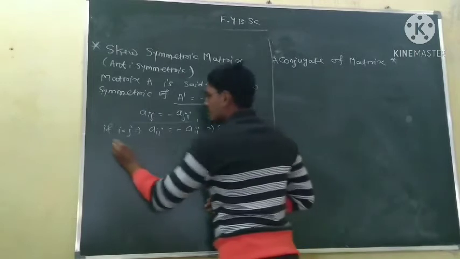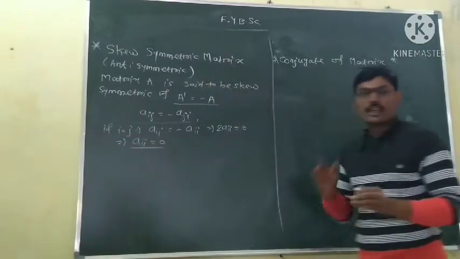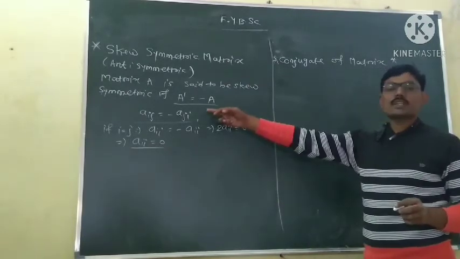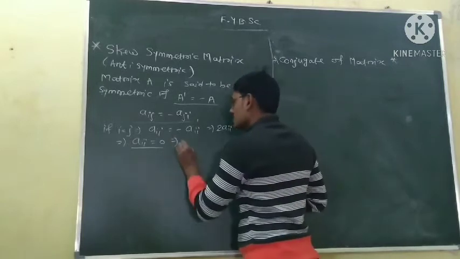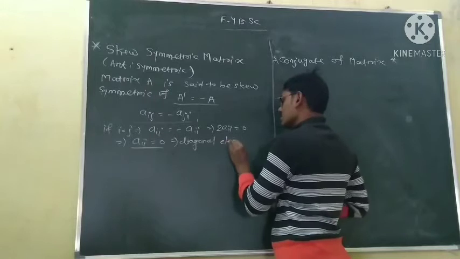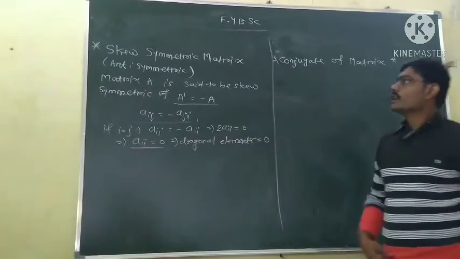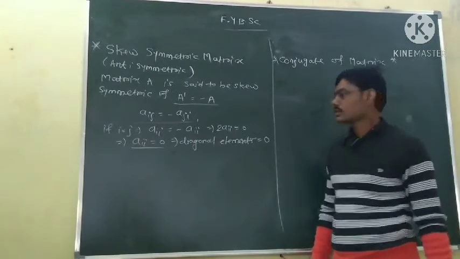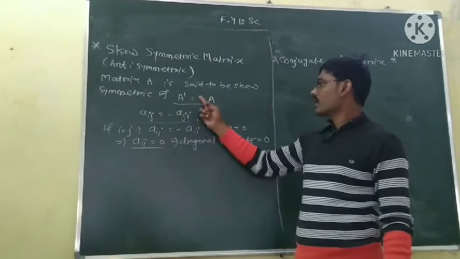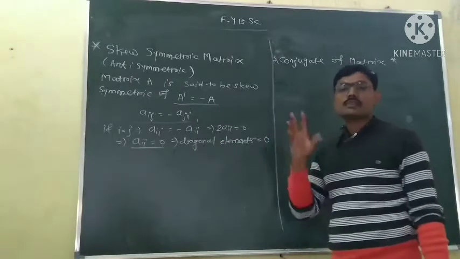This means Aii is equal to 0. That is A11, A22, A33, these are the diagonal elements of the skew symmetric matrix, and they must be 0. Okay, this implies diagonal elements are 0 for skew symmetric matrix. So for a skew symmetric matrix, diagonal elements must be 0.